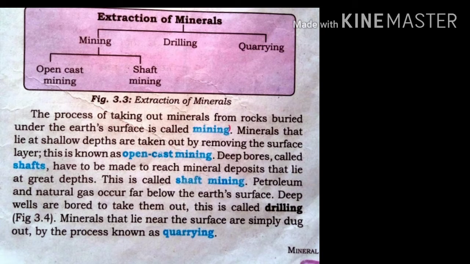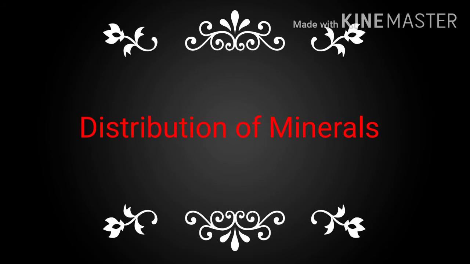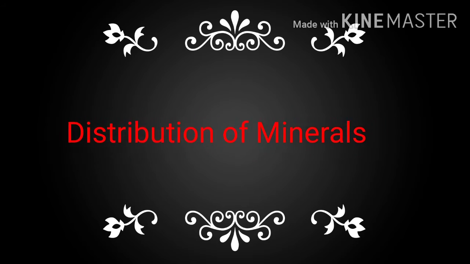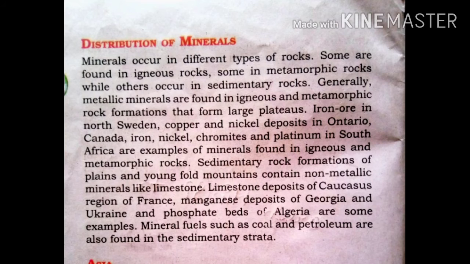Petroleum and natural gas occur far below the earth's surface. Deep wells are bored to take them out. This is called drilling. Minerals that lie near the surface are simply dug out by a process known as quarrying. Different types of rocks contain different types of minerals. Metallic minerals are mostly found in igneous and metamorphic rocks, like copper, nickel, platinum, chromites, and iron.